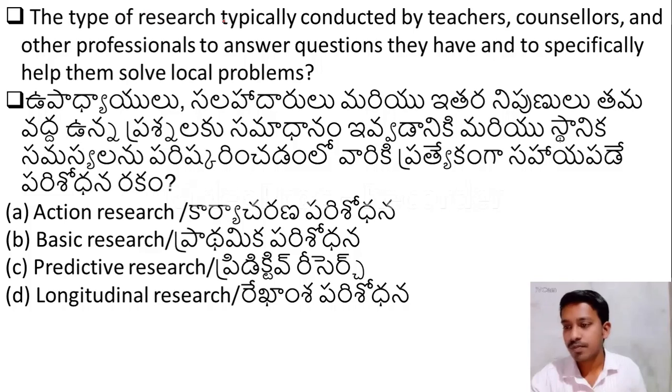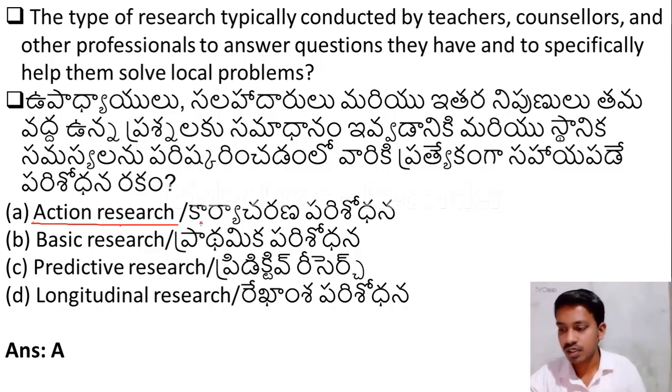The type of research typically conducted by teachers, counselors, and other professionals to answer questions they have and to specifically help them solve local problems. Option A, action research. Option B, basic research. Option C, predictive research. Option D, longitudinal research. The right answer is option A, action research. Action research is used to solve immediate problems. So option A is the right answer.